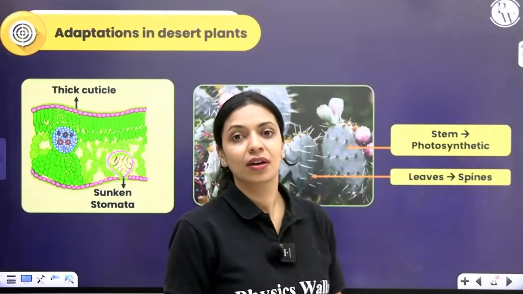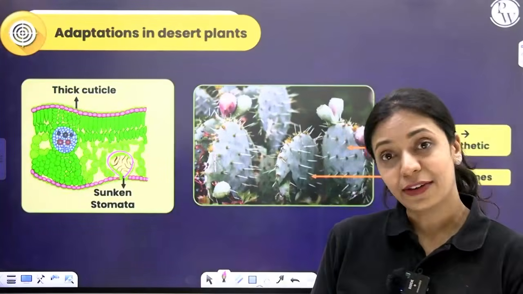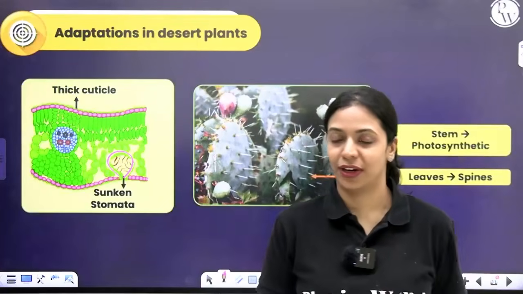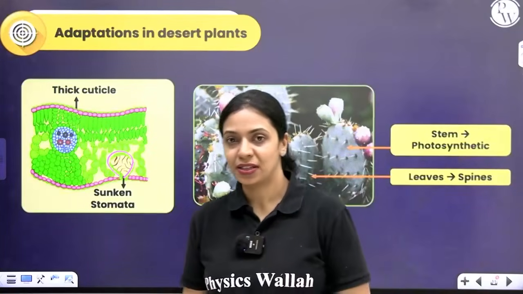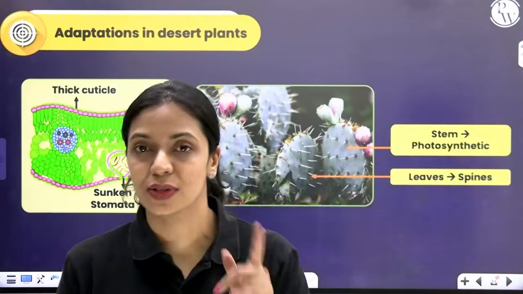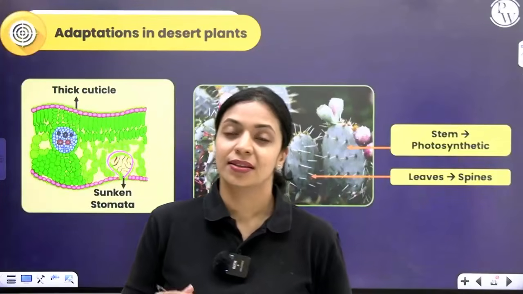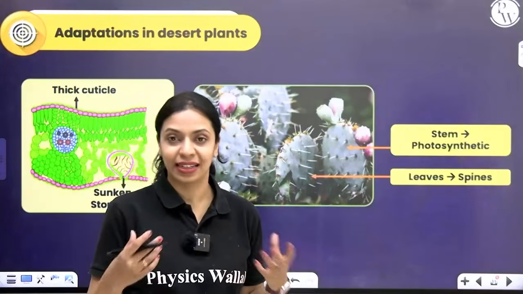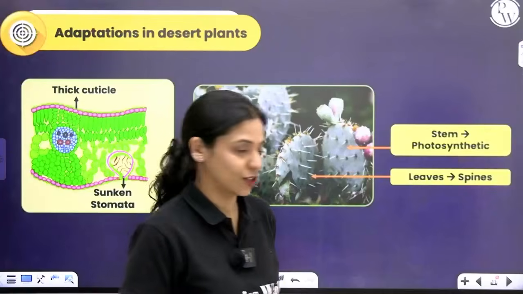Talking about the cactus plant, the leaf and the stem both are modified. The leaves are reduced to spines, that prevents herbivory and also reduces the rate of transpiration. The stem becomes thick, succulent and green. That also is an adaptation.